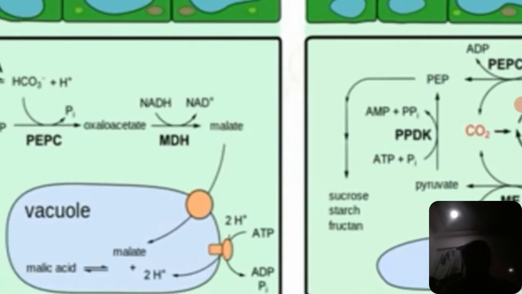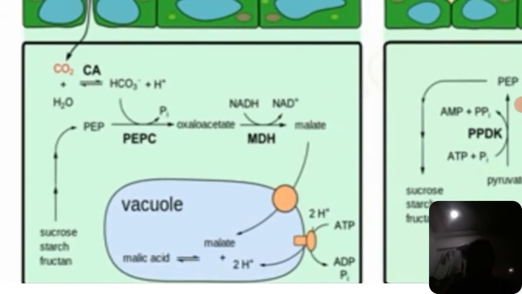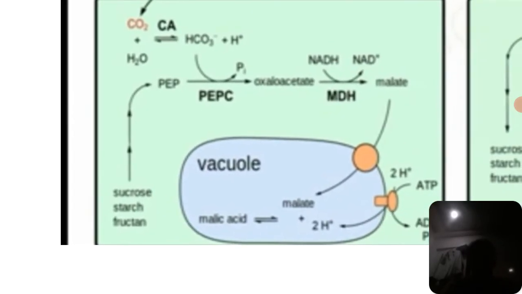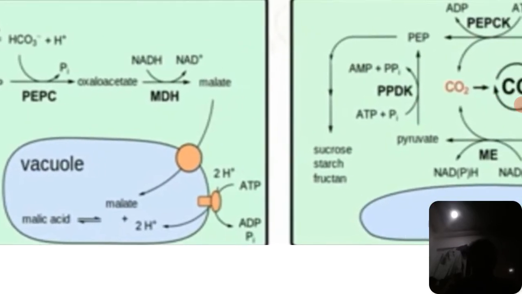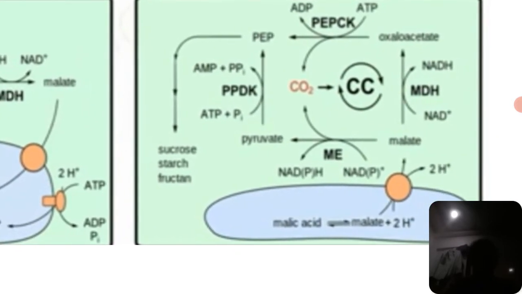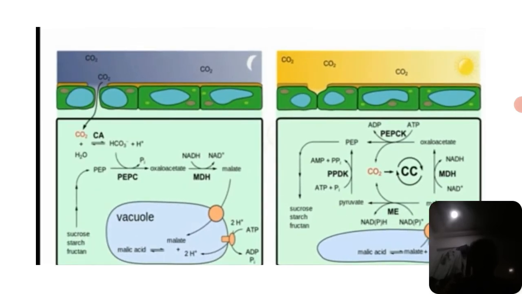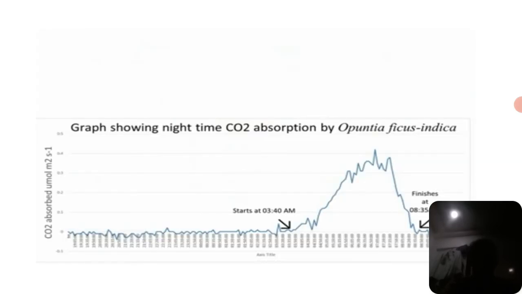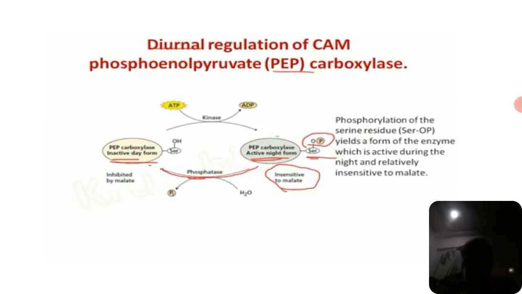Okay, clear now? So the graph shows the nighttime carbon dioxide absorption by Opuntia plant is maximum during the night time, and it decreases in the daytime. Okay, so this CAM is a diurnal regulation.